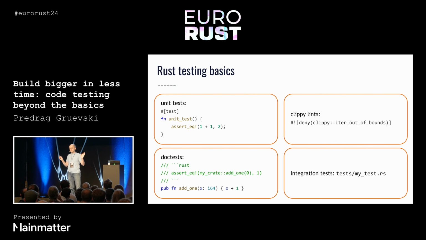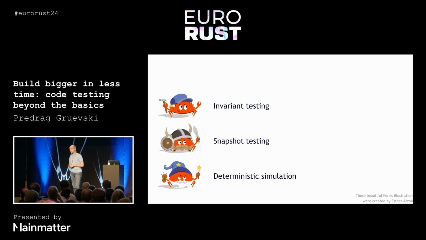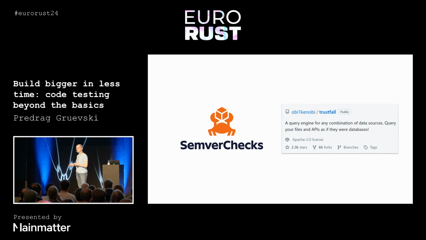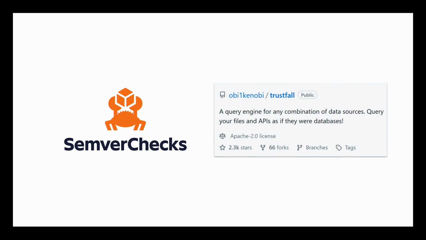There are plenty of resources about them. The Rust book is fantastic, so please go check that out. This talk is about three more advanced techniques: invariant testing, snapshot testing, and deterministic simulation. And throughout this talk, I will be giving real-world examples of using these three techniques in cargo-semver-checks and in Trustfall.